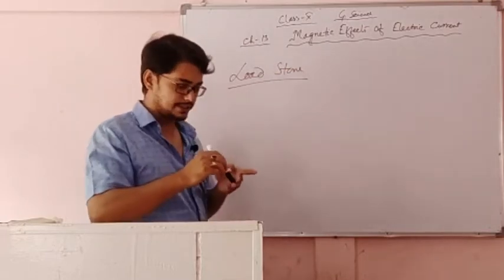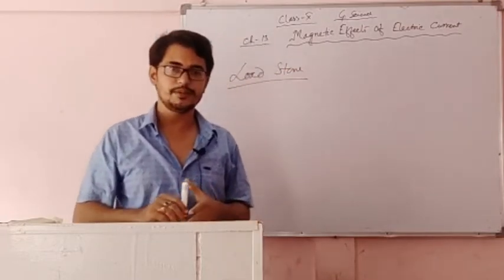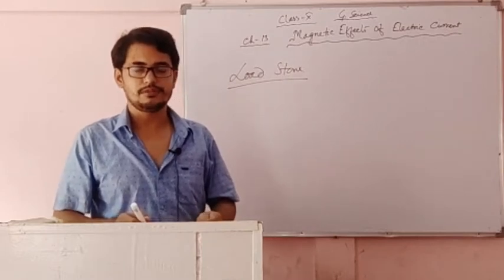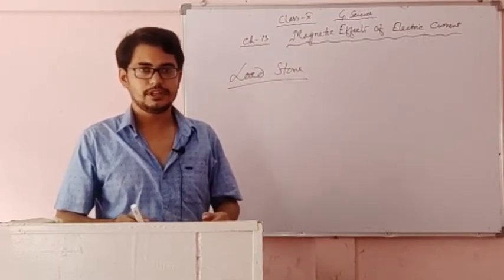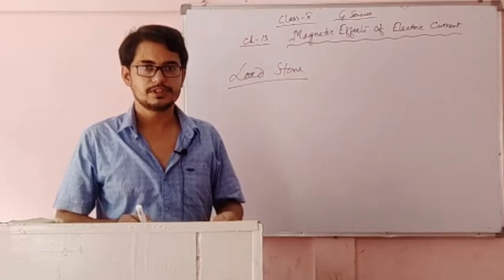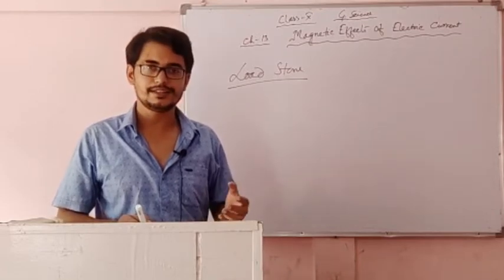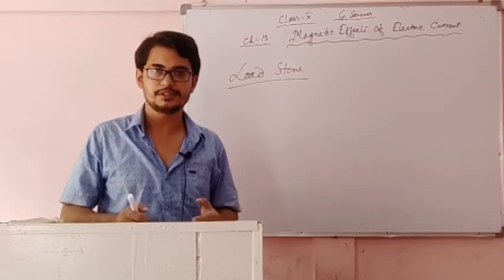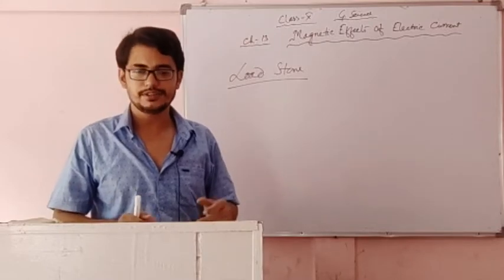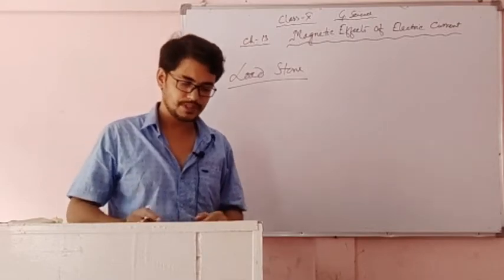It is made up of an ore of iron, hematite, and it has the attractive property. One stone attracts another stone. So the name of the natural magnet is lodestone.